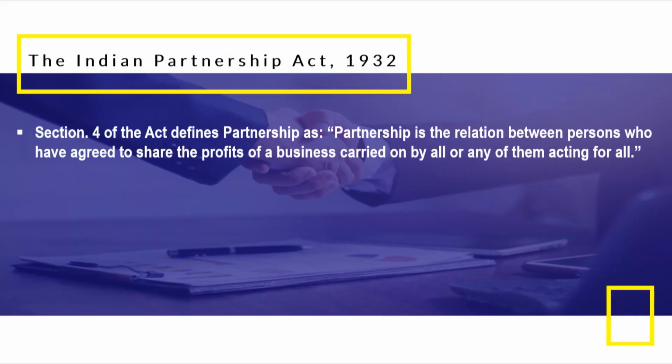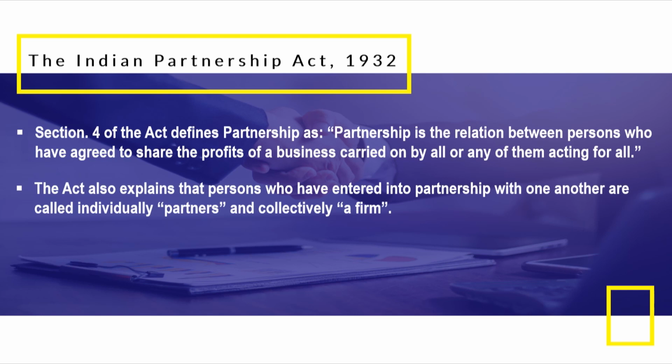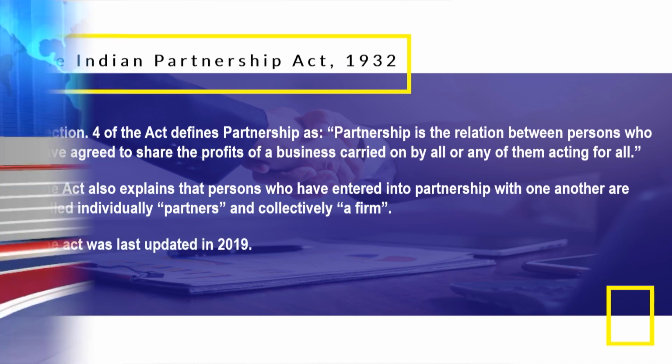Section 4 of the act defines partnership as the relation between persons who have agreed to share the profits of business carried on by all or any of them acting for all. The act also explains that persons who have entered into partnership with one another are called individually partners and collectively a firm. This act was last updated in 2019.